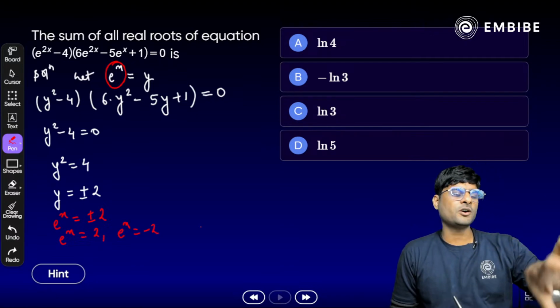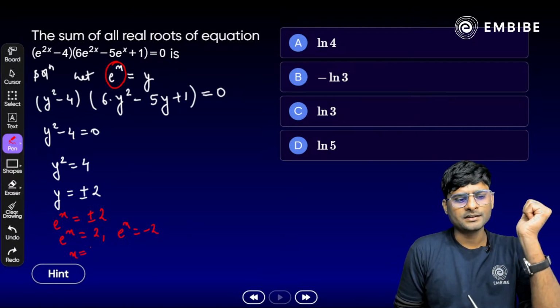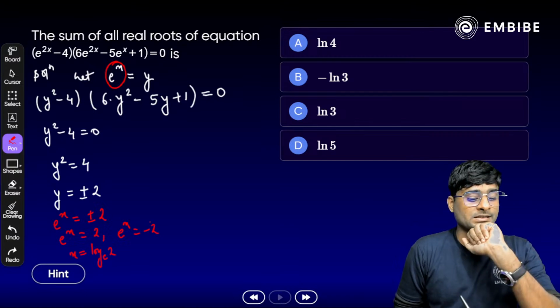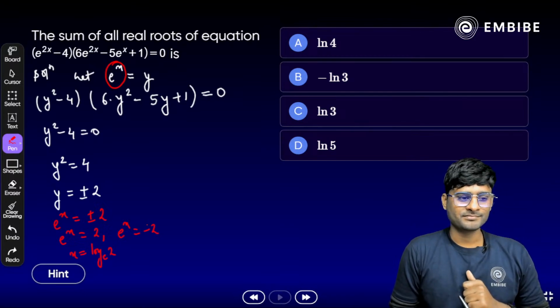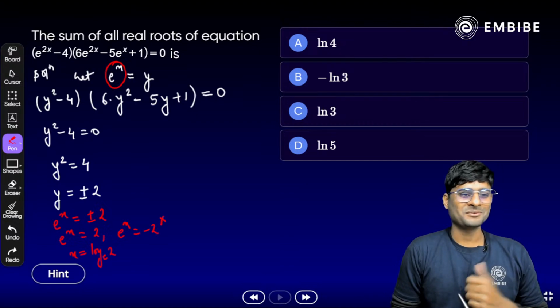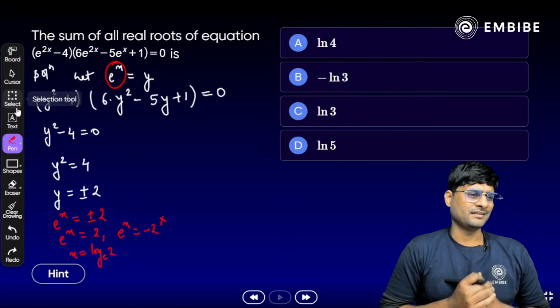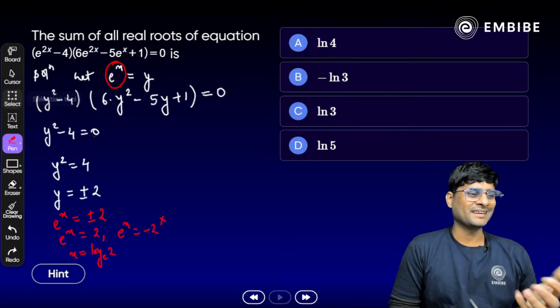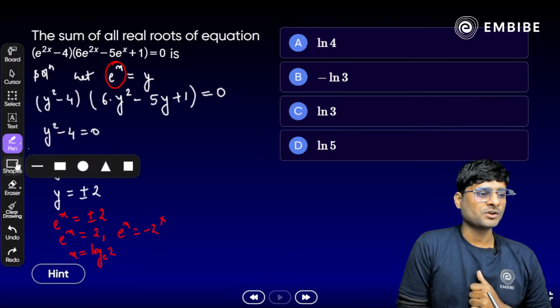Now if e^x = 2, what do we get? The value of x is log base e of 2. And what about e^x = −2? Is it possible to get a value? Not possible. Yes, we can get a value, but not a real one. Now, what next? Focus on the second part here.